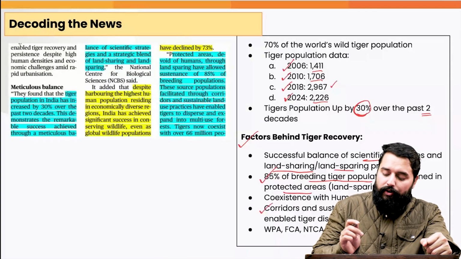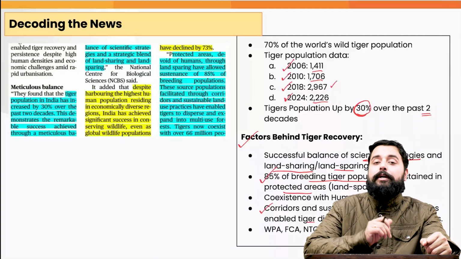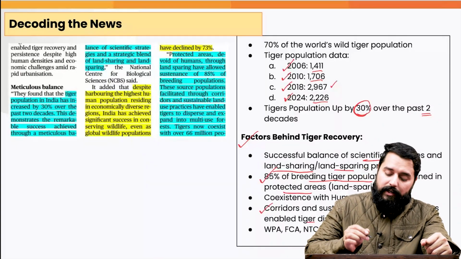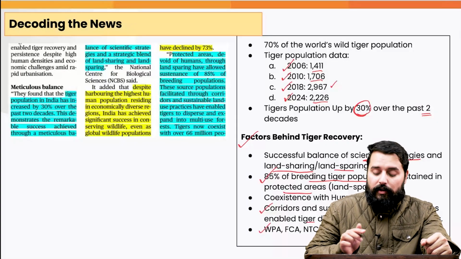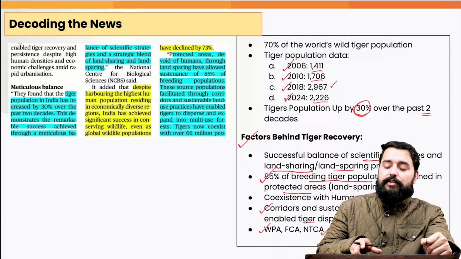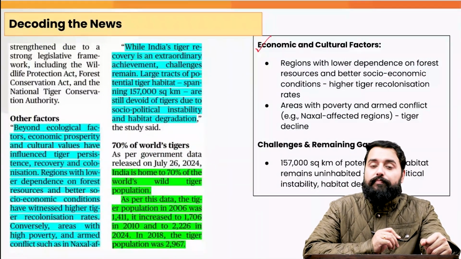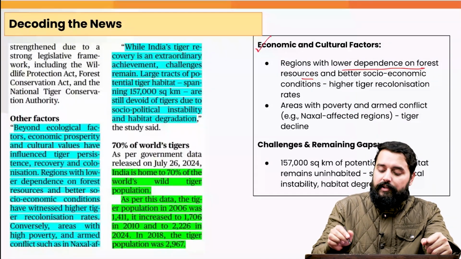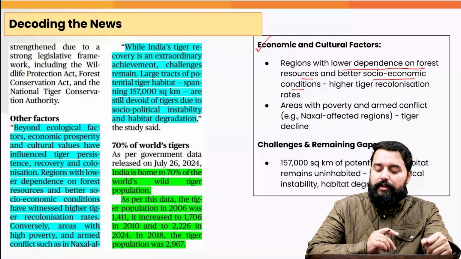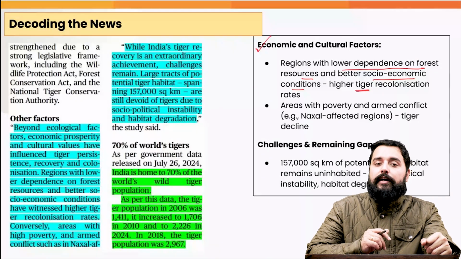And we have built corridors also and implemented sustainable land use practices which have enabled the tigers to disperse into the multi-use forests. Plus we have the statutory frameworks, that is the Wildlife Protection Act and the Forest Conservation Act. We also have the National Tiger Conservation Authority. There are economic and cultural factors also. That is, the regions with lower dependence on the forest resources and the regions which are having better socio-economic conditions, there the recolonization rates of the tigers are higher.